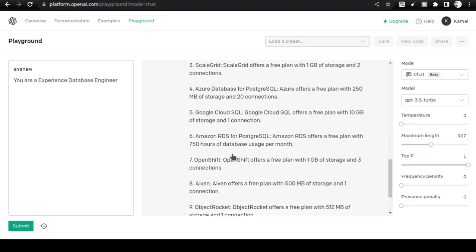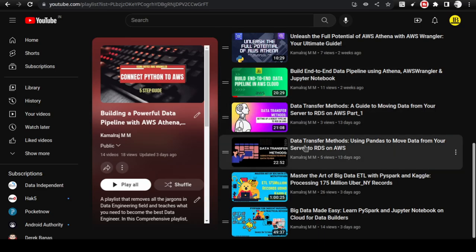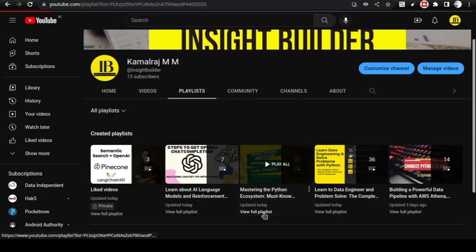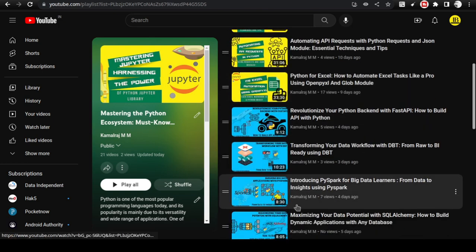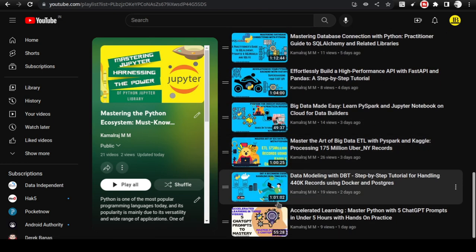We can actually use Docker. Docker is also one of the options, and the Docker option is also covered by me. You can take a look at this video where I cover the Docker option. If you come down here, I extensively cover the Docker option in this video: how to install Docker on your local machine and start using the Docker Postgres image. So that is also covered here. Okay, these are two options.